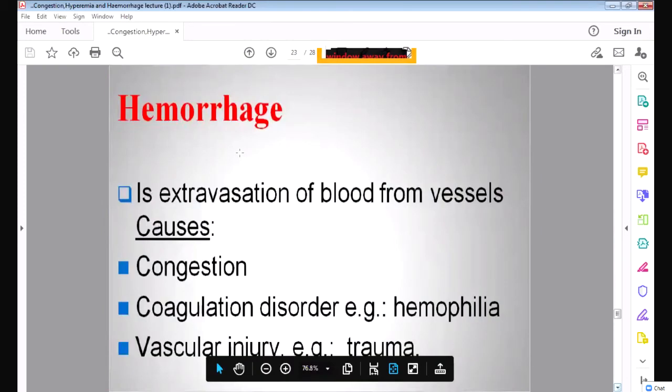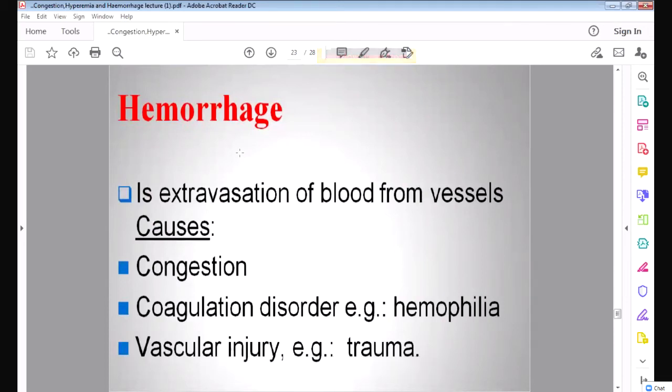Now hemorrhage. We have finished hyperemia and we have finished congestion also, so now we will do hemorrhage. What is hemorrhage? The blood is usually in the blood vessels. It doesn't come outside the blood vessel. Even in hyperemia and congestion, the blood is still in the blood vessel. The only thing is that the blood vessels are dilated, but the blood is still in the blood vessel.